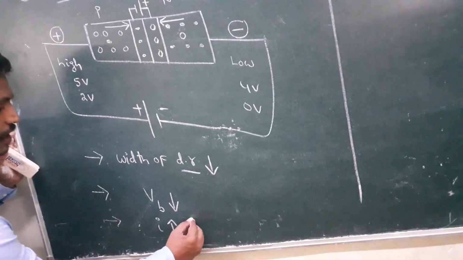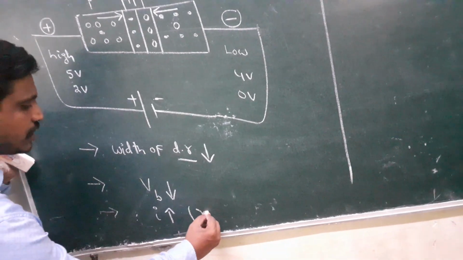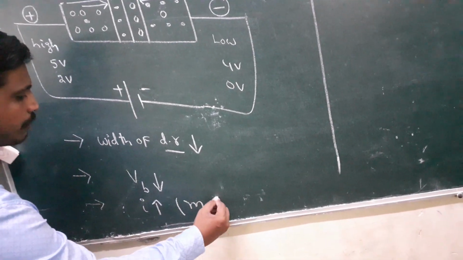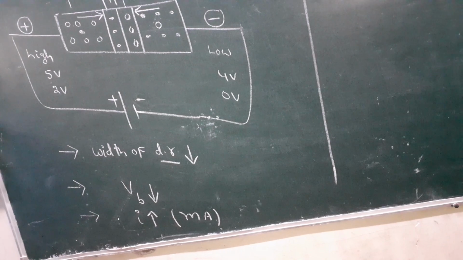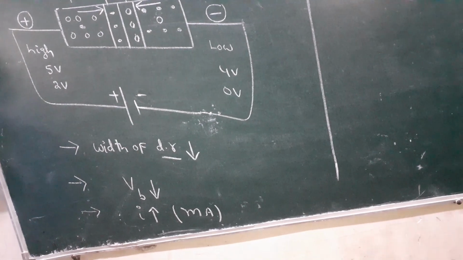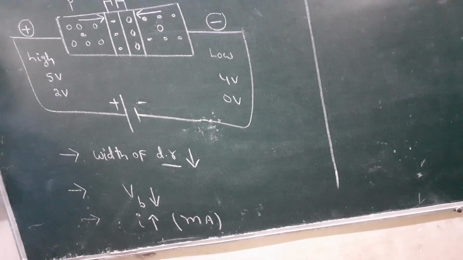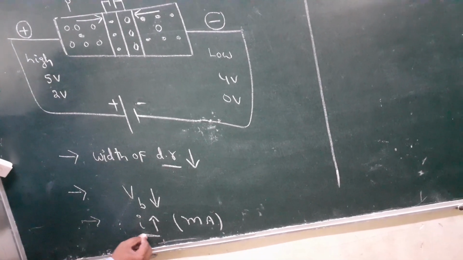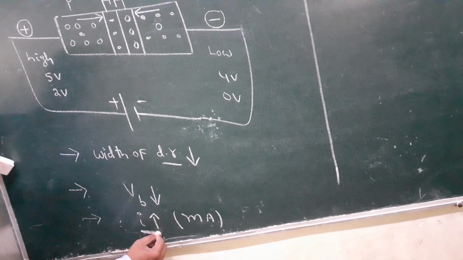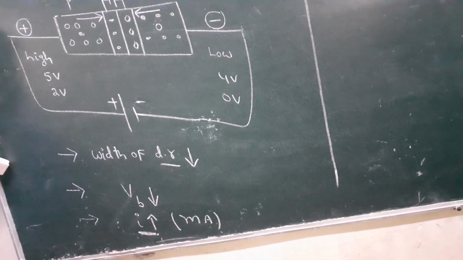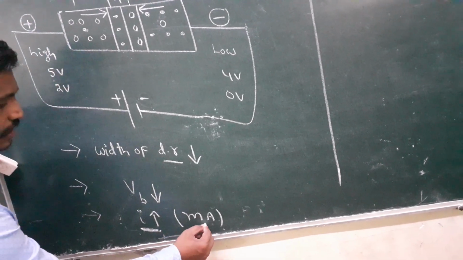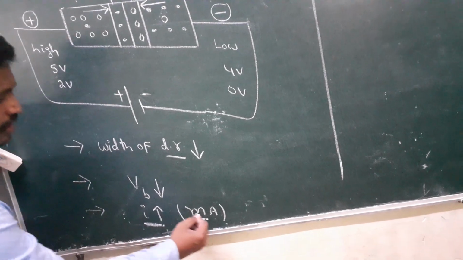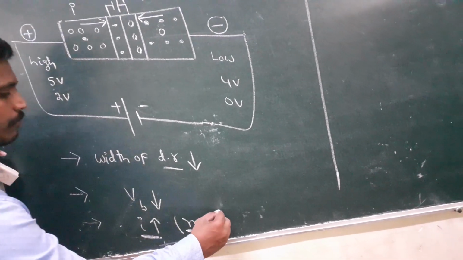So that's why these currents are measured in the milliammeter. Forward bias current is due to majority charge carriers.